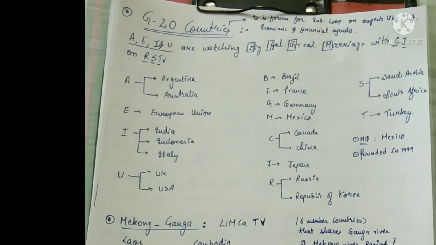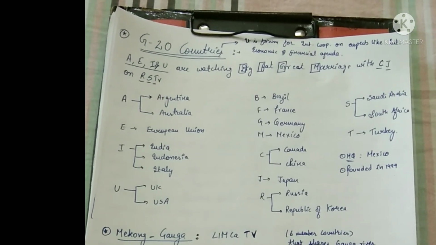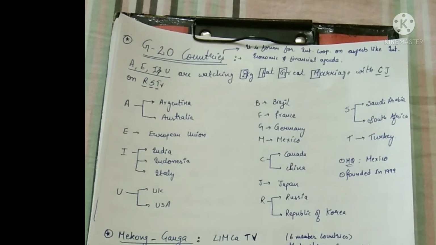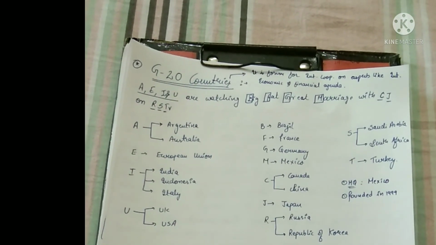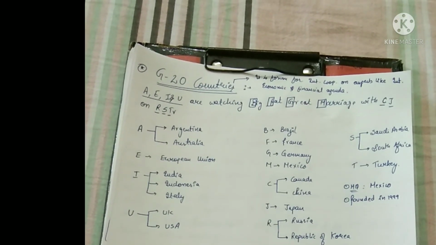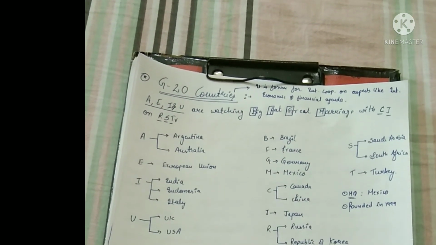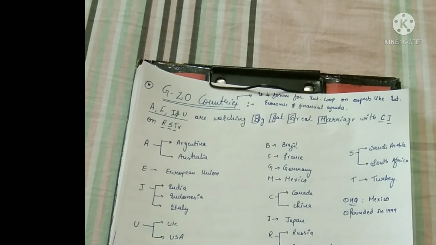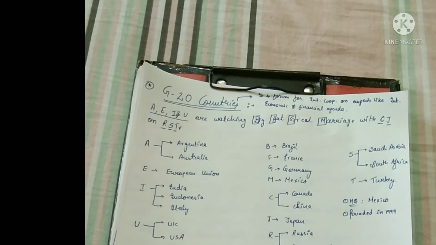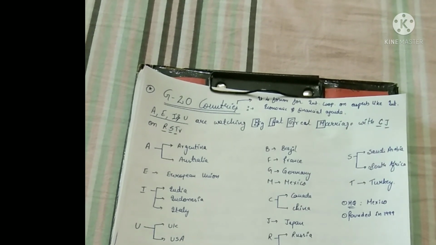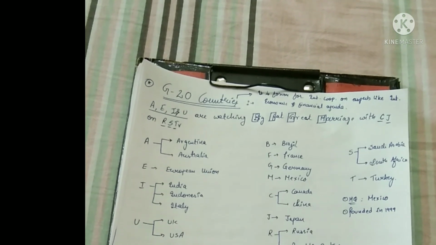Now let us see G20 countries. I know this is the most confusing list of countries, but I have made a very simple, short, crisp trick for you. Let us see it. Basically, in these G20 countries also, we have developed countries as well as developing countries, right? So what is the trick in it? It is A, E, I and U. Please remember it's A, E, I and U.